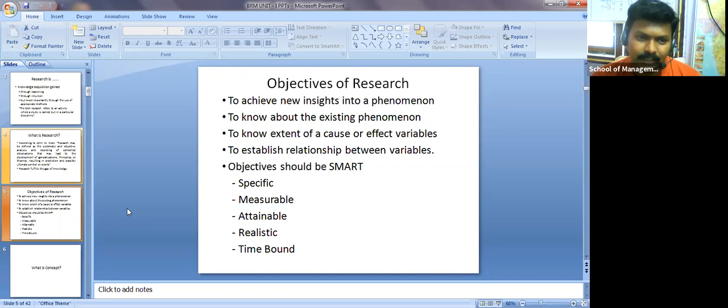First one: to achieve new insights into a phenomenon. Now let me tell you one thing. Fifty or sixty years back, I'm talking about the era of the 1940s or 1950s, we did not know about landline phones. It was difficult to find landline phones. Then in the 1970s, around 75, we know very well that landline phones came, because of BSNL.